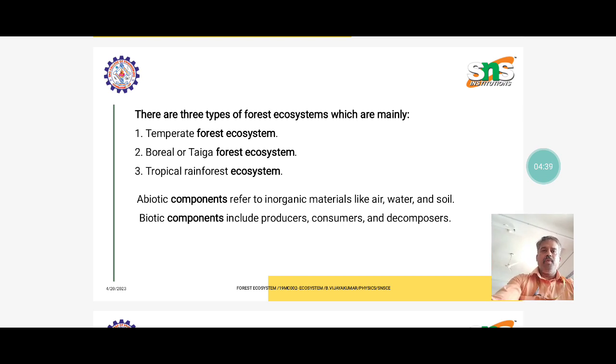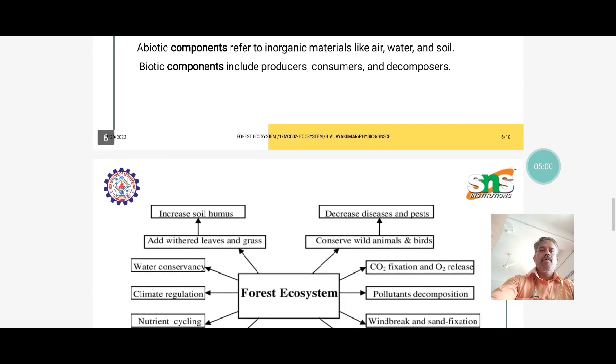Then we discuss the two basic components, abiotic and biotic. Abiotic components are inorganic materials like air, water and soil. This is the basic category of abiotic components. Biotic components have three categories: producers, consumers and decomposers.